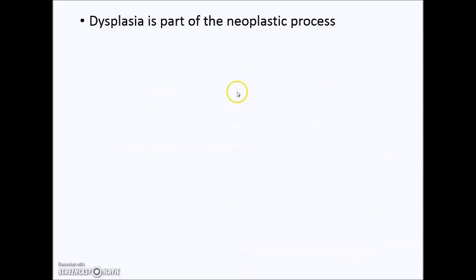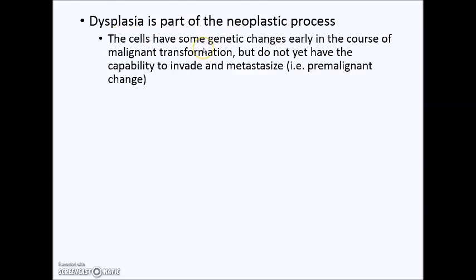So a few more points about dysplasia. It is part of the neoplastic process. The cells have some genetic changes, but this is still early in the course of malignant transformation, so they do not yet have the capability to invade the basement membrane or stroma and to metastasize. So it is known as pre-malignant change. We use this term interchangeably with intraepithelial neoplasia, meaning that it's still confined within the basement membrane.